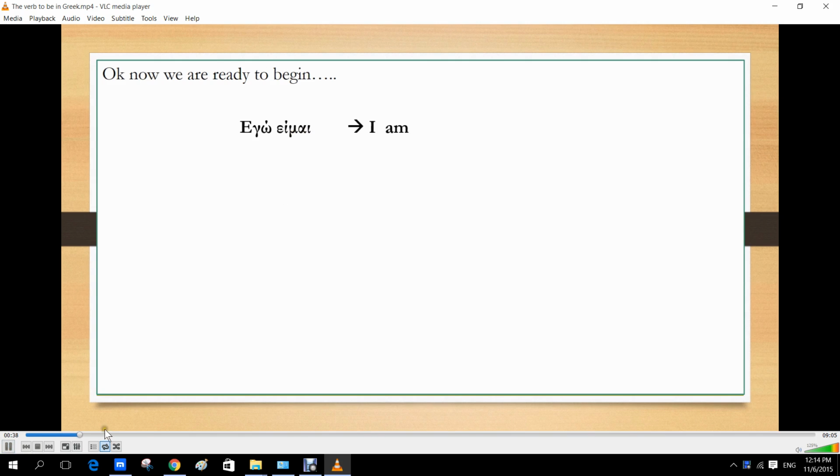So we have the first person singular εγώ είμαι and εσύ είσαι. The second person singular means you are. Notice that here the ending is different. So εγώ είμαι, εσύ είσαι get a different ending. The same goes for the third person singular, αυτός είναι, he is. Again, there is a different ending here.